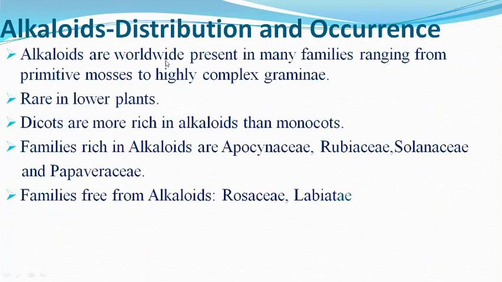Alkaloids are worldwide present in many families ranging from primitive mosses to highly complex graminae. They are very rare in lower plants. They are usually present in angiosperms. Dicots are more rich in alkaloids than monocots. Families which are rich in alkaloids are Apocynaceae, Rubiaceae, Solanaceae and Papaveraceae. And families which are free from alkaloids are Rosaceae and Labiatae.